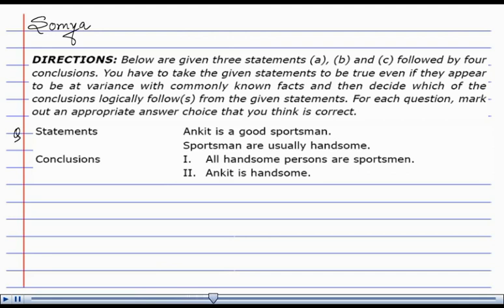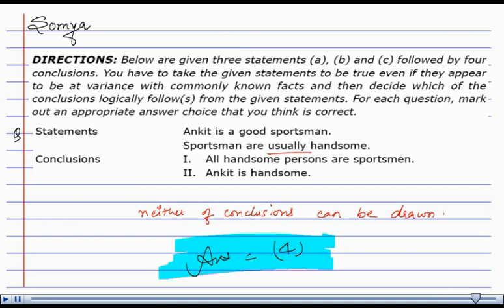Statements. Ankit is a good sportsman. Sportsmen are usually handsome. Here, the word usually cannot be concluded as it has to be, is, or none. So, we cannot conclude that it has a proper meaning in this statement. So, neither of the conclusions can be drawn. The correct answer is option number 4, that is neither. Thank you.